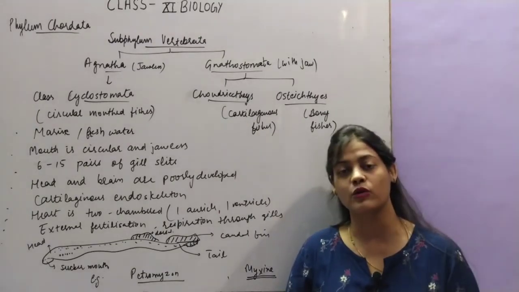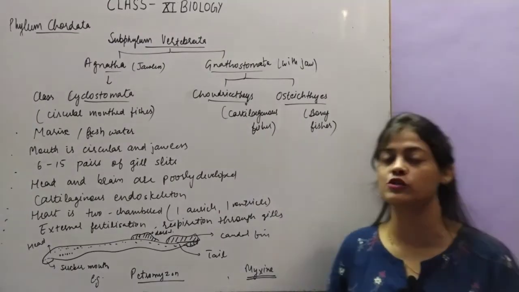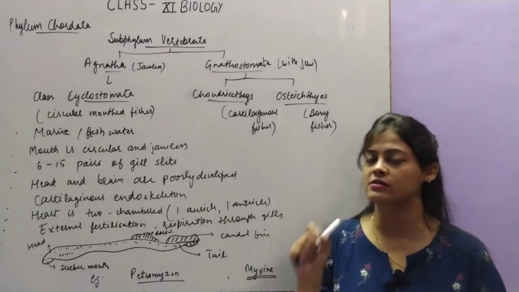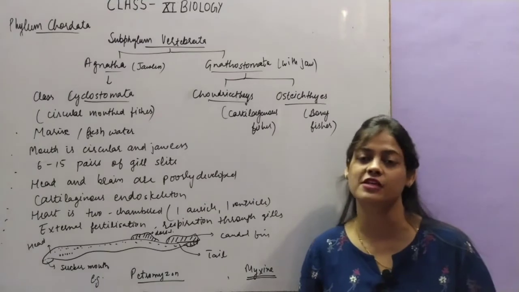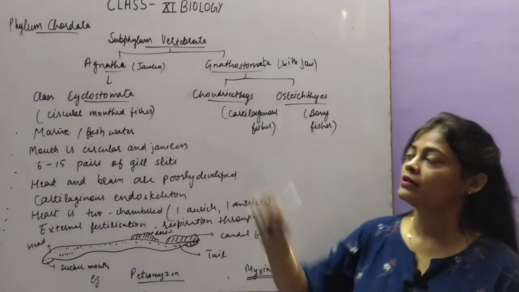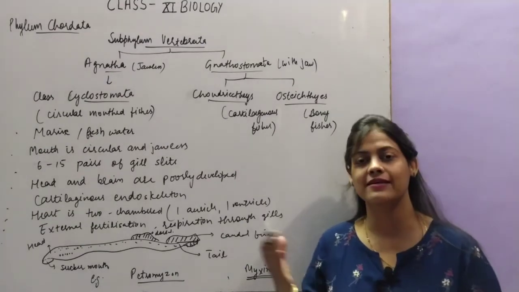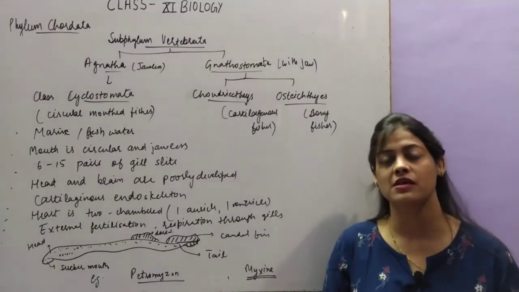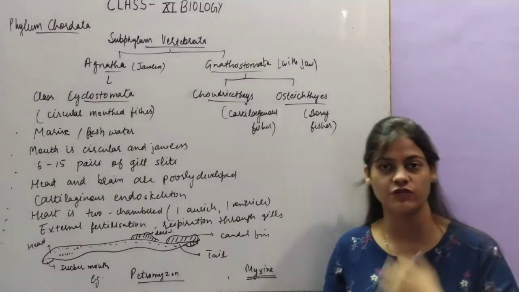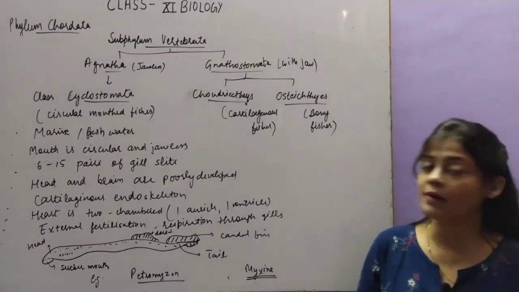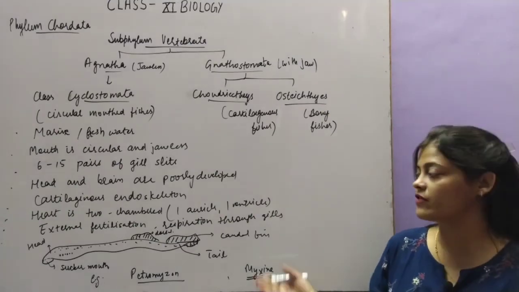Cyclostomata are called circular mouthed fish, because here they don't have jaw, so the teeth are just present in the mouth and they have circular shaped mouth. They are generally found in marine water, but for spawning, meaning the release of eggs, they sometimes move towards fresh water. They are generally found in sea and large rivers. Then the mouth is circular and jawless, as we have already discussed.